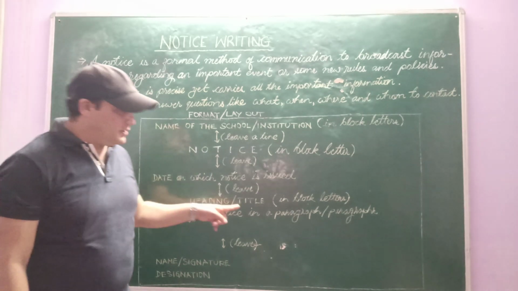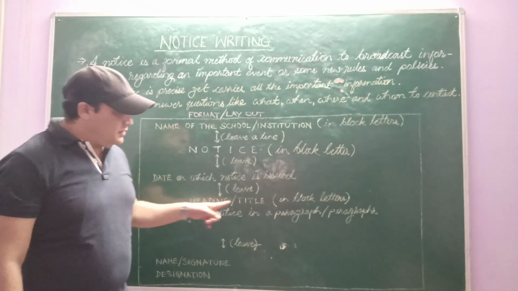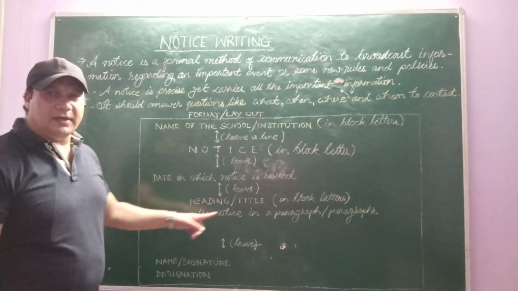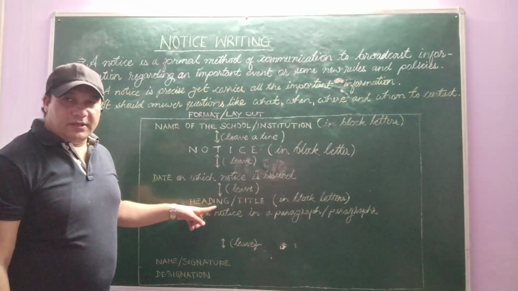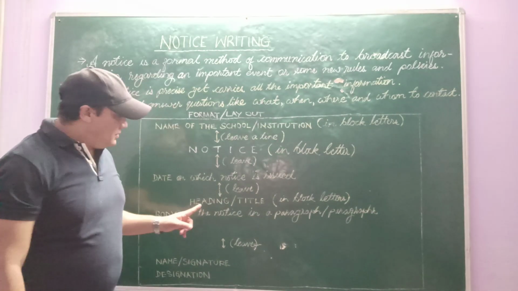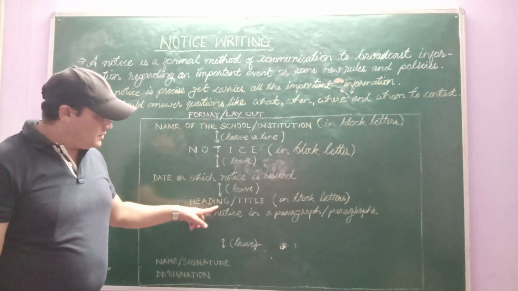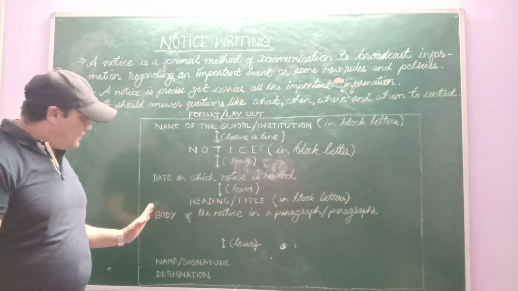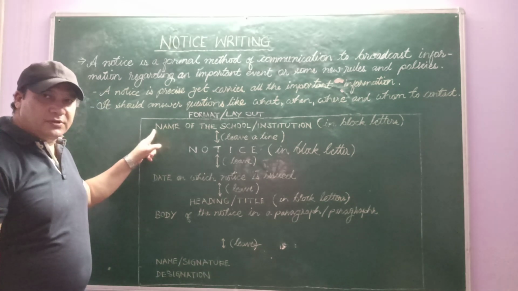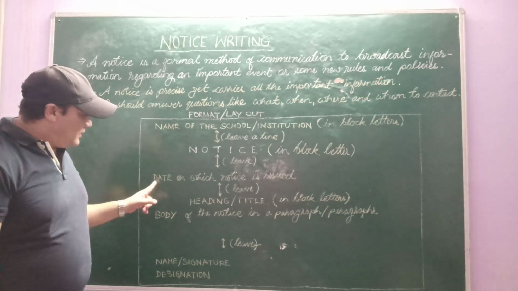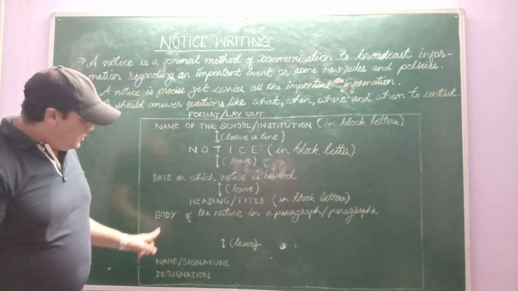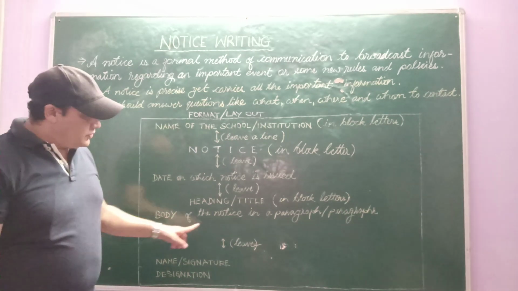Either write the heading or title in block letters, or write the heading in running hand and then underline it. Then after you have written the heading or title, which is in the center of your page, don't leave a line. The very next line, on the left hand side, following the same margin from where you have started, the name of the institution or the school, then date, body of the notice is written. From the left hand corner, the body of the notice is written.